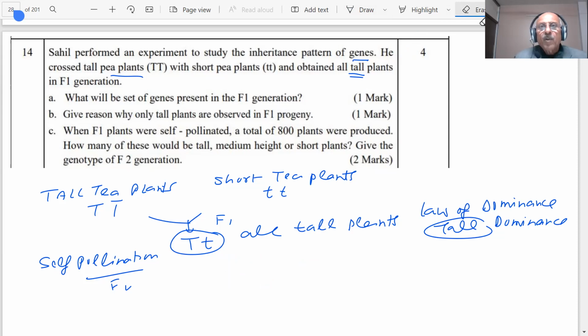Or an easier approach which you can use. You have T, then what do you get? T cross self-pollination with TT. So what do you get? You will get T and TT. Okay?